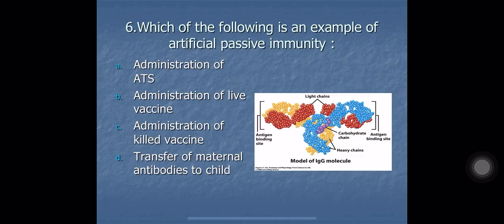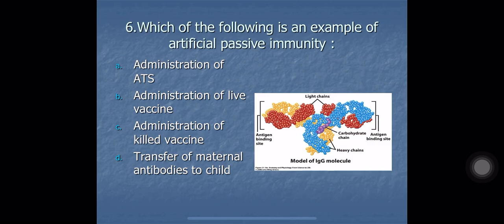Immunological memory. Question number 6. Which of the following is an example of artificial passive immunity? A. Administration of ATS. B. Administration of live vaccine. C. Administration of kill vaccine. And D. Transfer of maternal antibodies to child. Now, what is artificial passive immunity? Passive immunity means giving ready-made antibodies, and artificial passive means giving ready-made antibodies prepared in the laboratory, right?